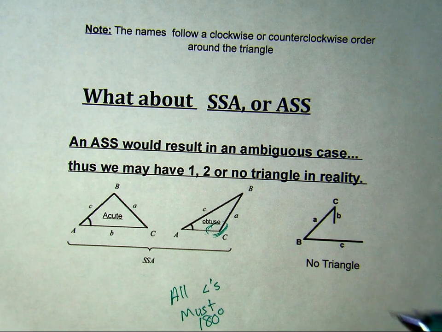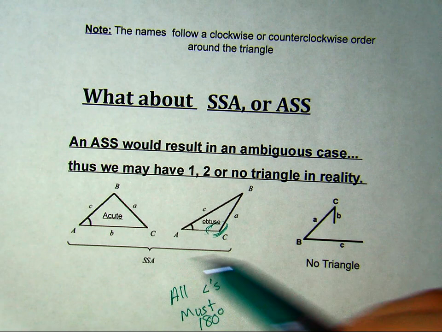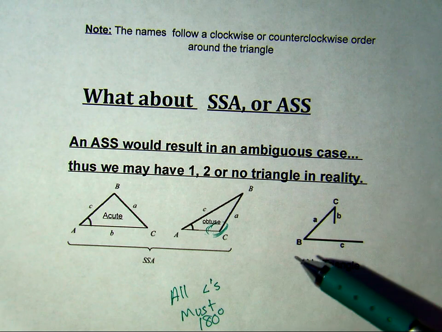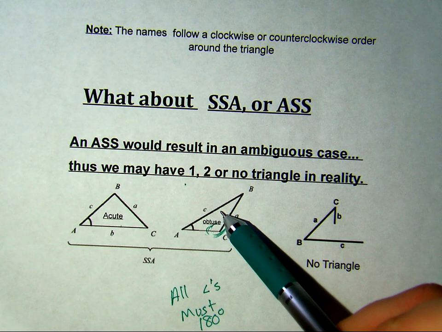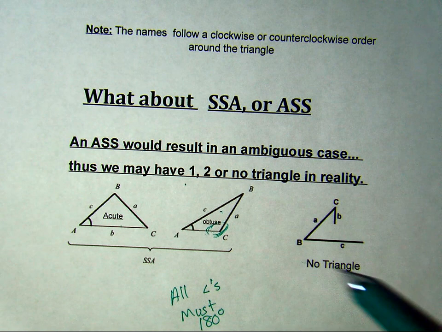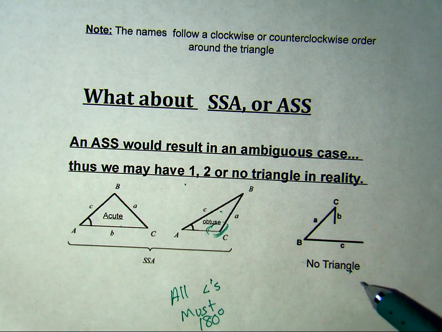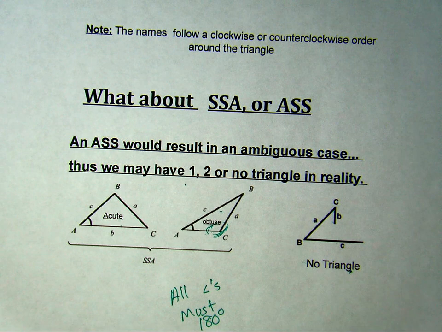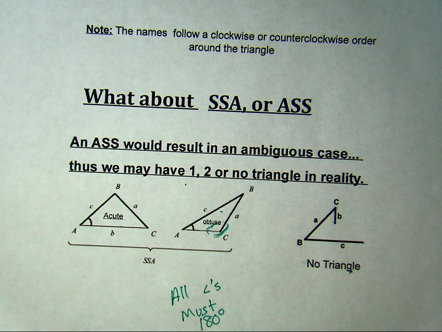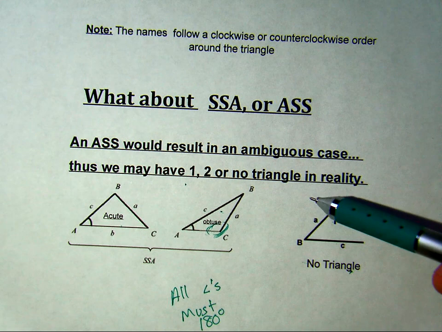So if you have an ASS triangle ambiguous case, it is possible that you have one triangle, two triangles, or the third reality, no triangle. And that would be because the length of one of the sides does not go long enough to meet the existing sides. We'll talk more about those in a later video, but I wanted to get those out there. So ASS, think twice, it's ambiguous.